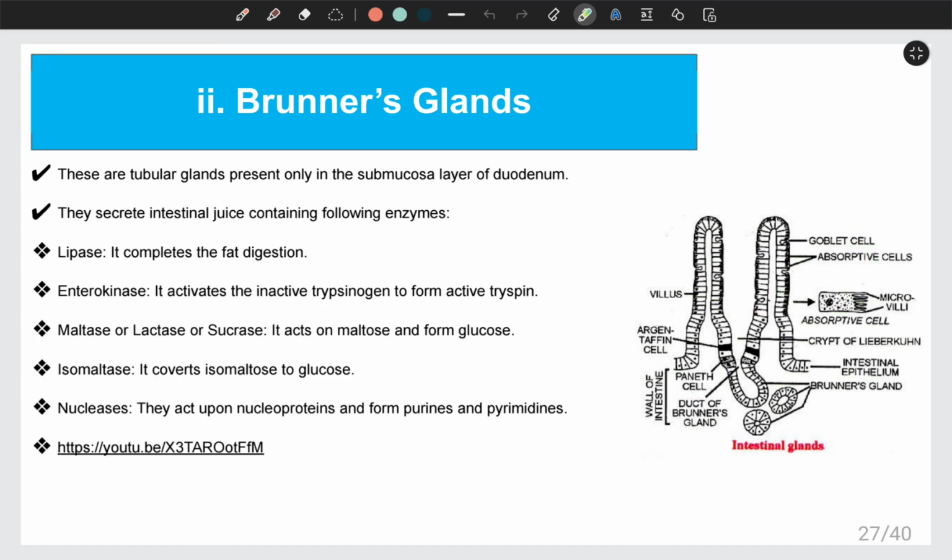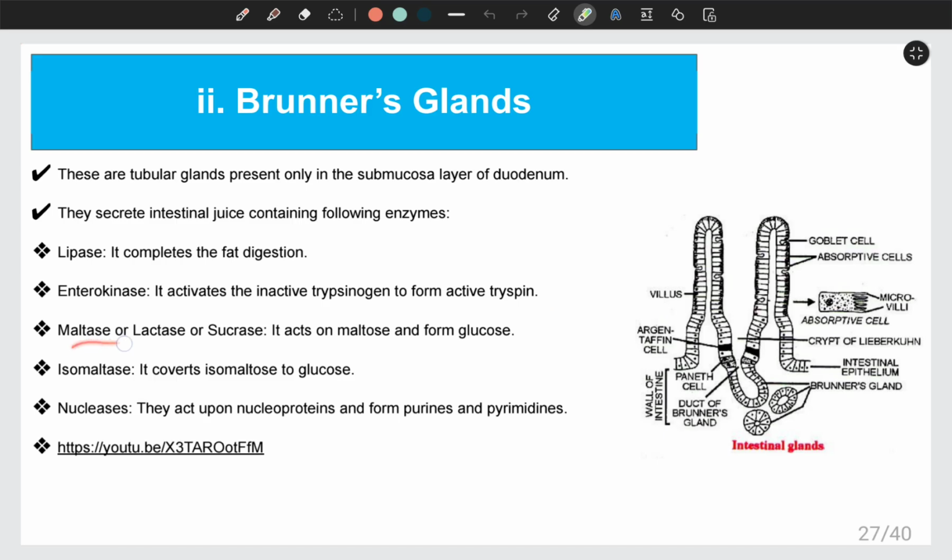But when the fat comes into the small intestine, then the lipase produced by Brunner's gland will completely digest all the remaining fats present in the food. We have another enzyme known as enterokinase, and it helps to activate the inactive trypsinogen to form the active trypsin.